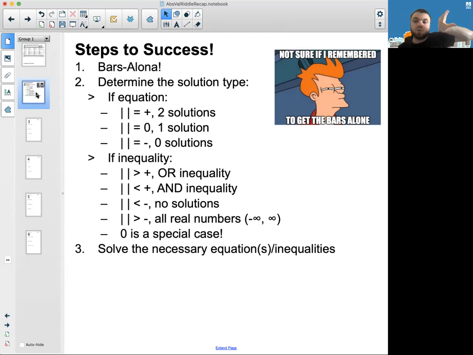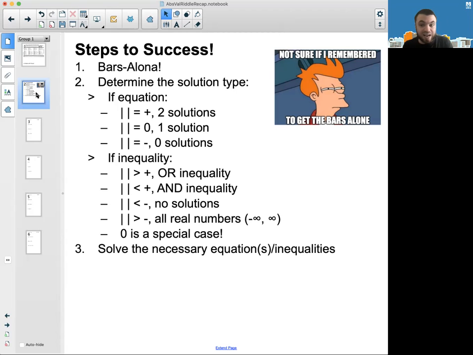If the inequality is pointing towards the number and it's a positive number, that's going to be an and inequality. And I encourage you to go back and look at 4 and 9, where we really tried to conceptually break down why that is. If the absolute value stuff is less than a negative, you have no solutions. And remember, that's because absolute value needs to be positive or 0, so it can't be negative.